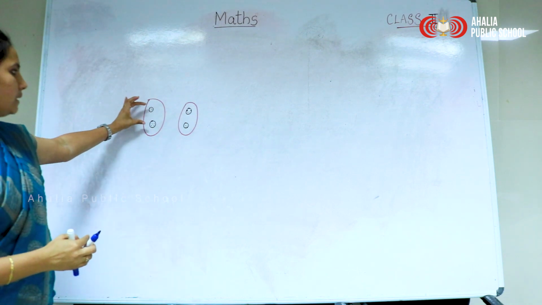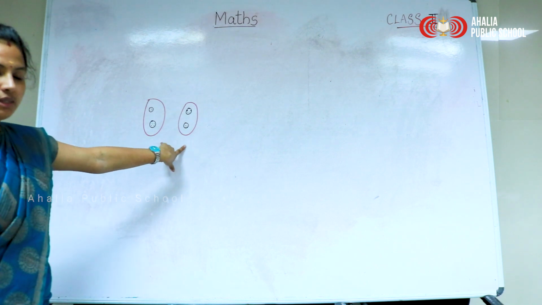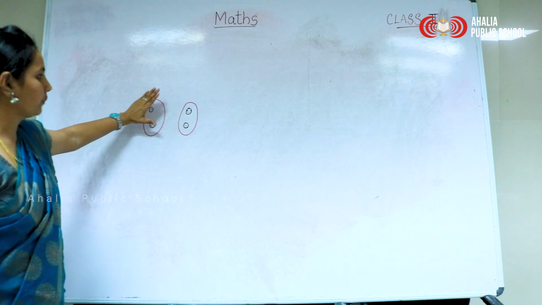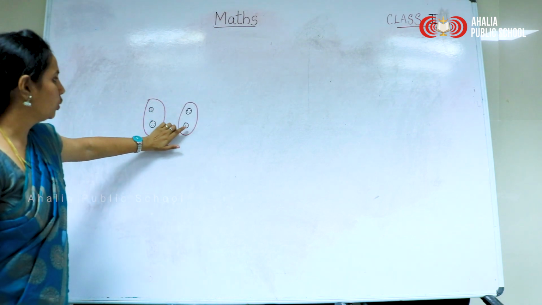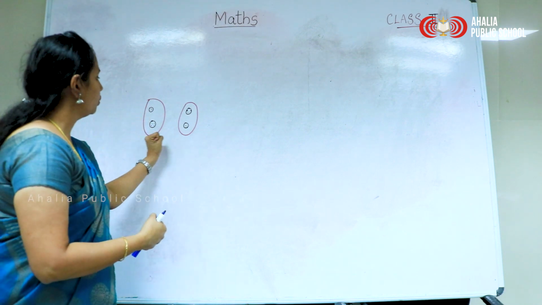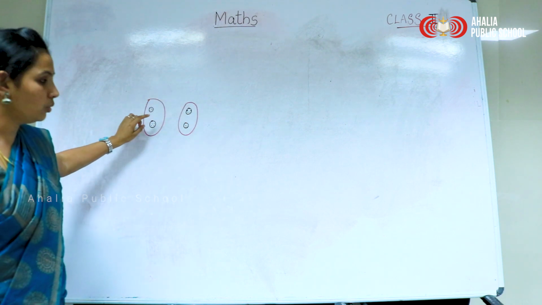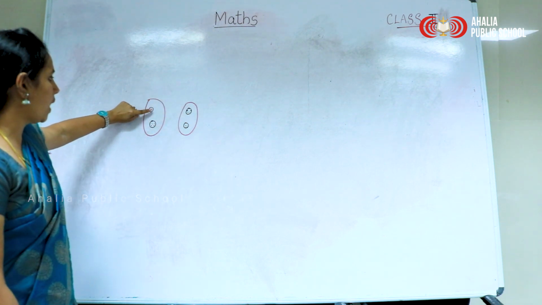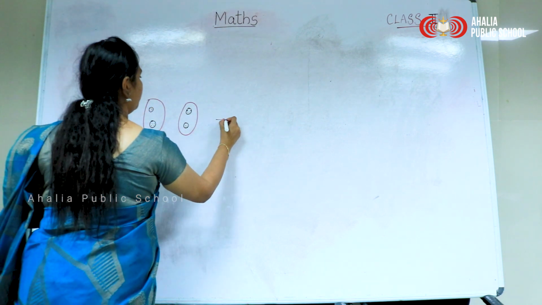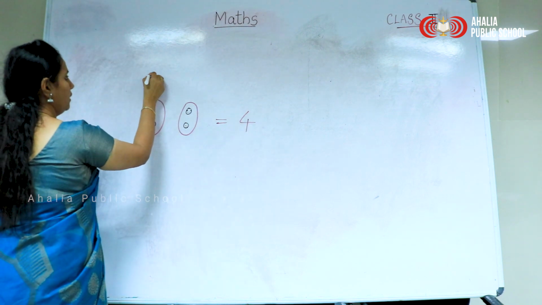See, imagine this is a button. Okay, if we are pairing this, see, 4 buttons are here. Set of 2 and set of 2. 4 buttons. So, we are setting into 2 sets. Right? How many buttons are here? Count it. 1, 2, 3, 4. So, what's the number here? 4. How many buttons are here?